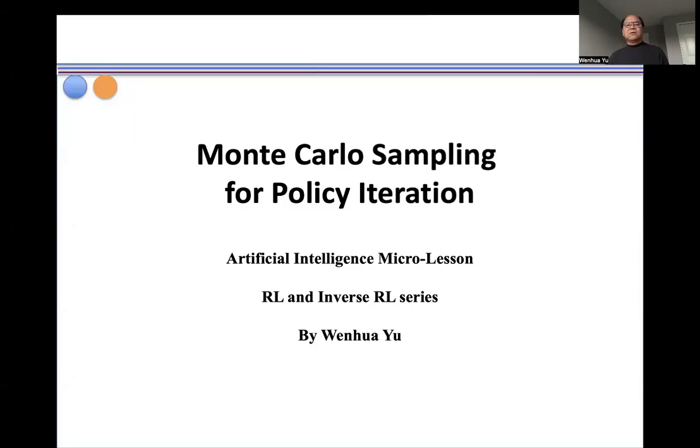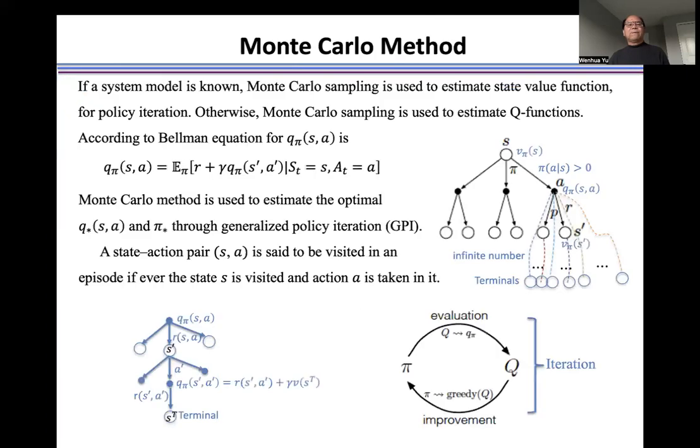Now I introduce the Monte Carlo sampling for policy iteration. For a model-free system, that means this P is unknown. Policy iteration can use only Monte Carlo episodic samples to estimate the optimal policy and the optimal action state value function Q. The key step is how can we use Monte Carlo sampling to calculate the return along an episode without the model P information.